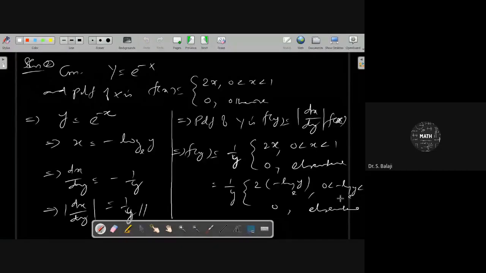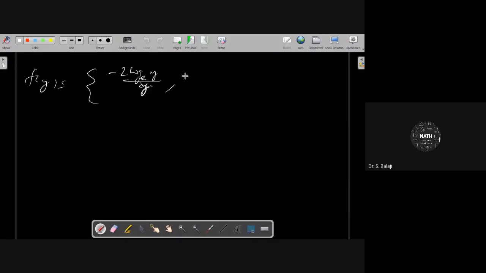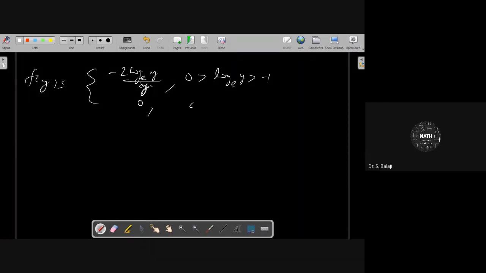And what about the range here? Because a negative sign is there, you multiply by the negative sign on both sides. Then you can get 0 greater than log y greater than minus 1, and 0 otherwise. Therefore, you can get minus 2 log y by y.